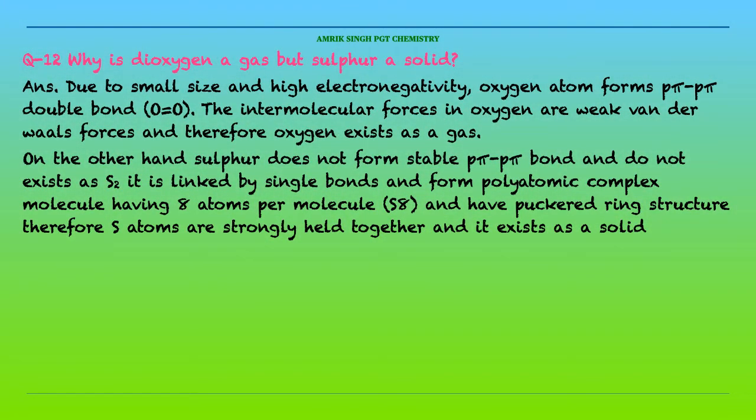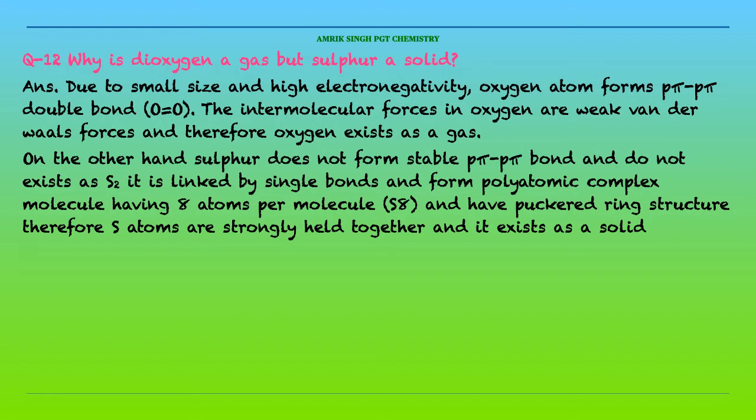Question number 12. Why is dioxygen a gas but sulfur a solid? You may say why O2 is a gas and S is a solid. It is due to the small size and high electronegativity. Due to small size and high electronegativity, oxygen atoms form p-pi double bond, that is O double bond O is formed. The intermolecular forces in oxygen are weak van der Waals forces and therefore oxygen exists as a gas.